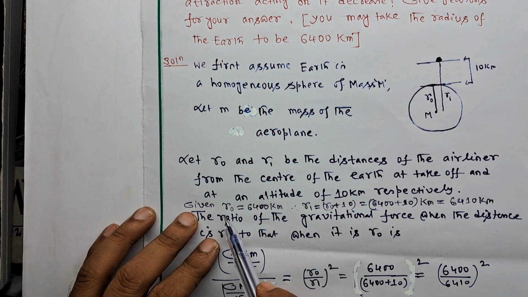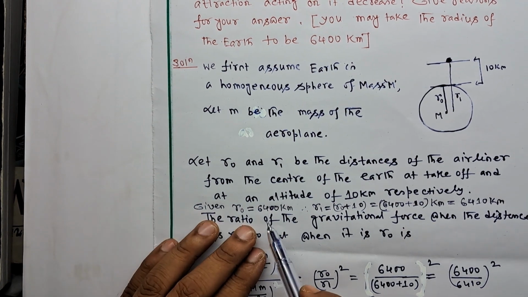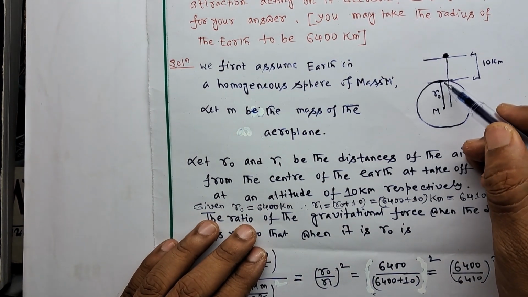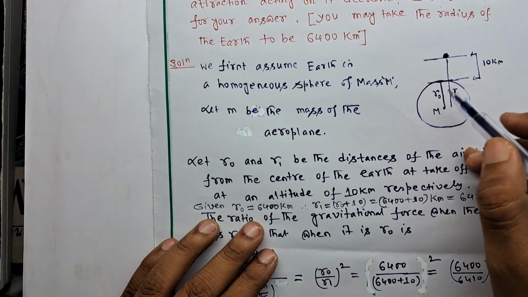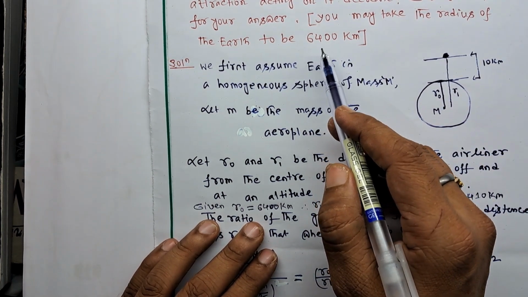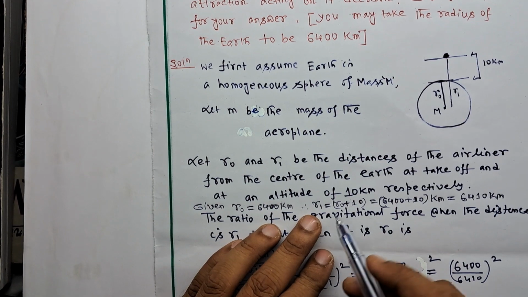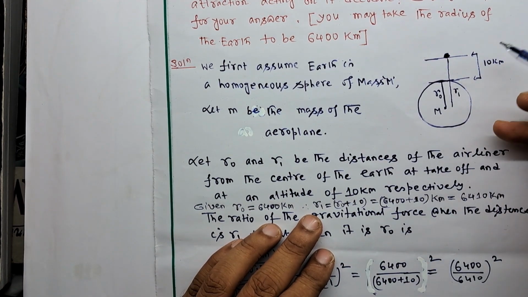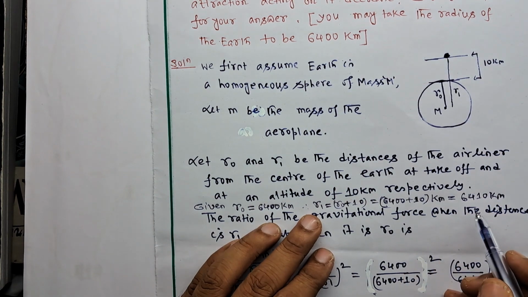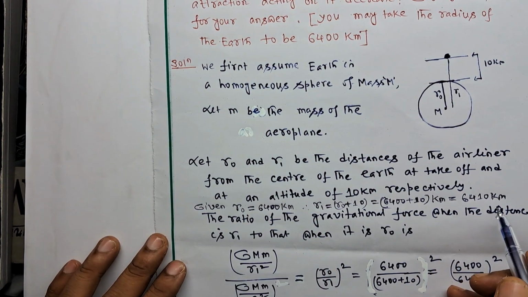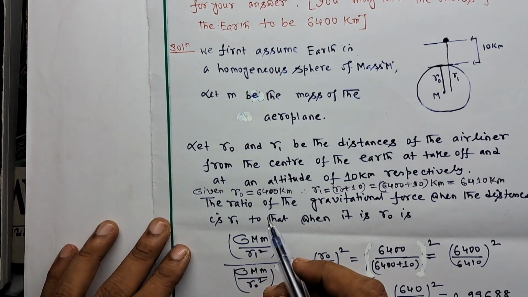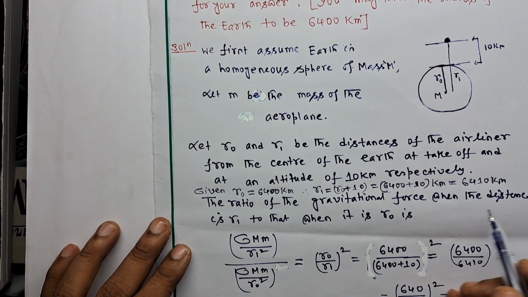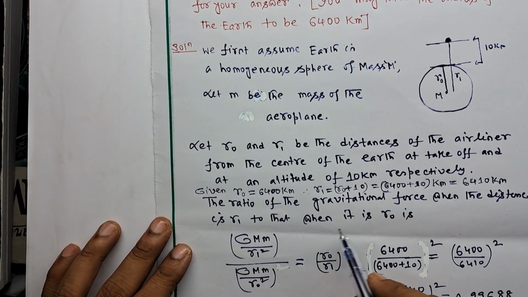Then given r0 is equal to the radius of the earth, 6400 km. And what is r1? r1 is equal to r0 plus 10 km, so 6410 km. The ratio of the gravitational force when the distance is r1 to that when it is r0